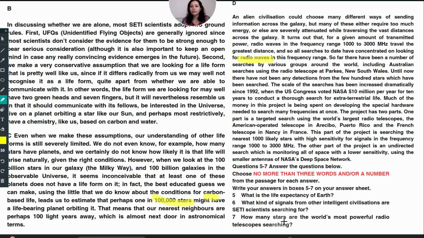Stars is already given. In any other paragraph, they were not talking about how many stars there are. Only here it is given. So the answer will be this. The word stars is already given, so only 1 lakh we will be writing in front of that.